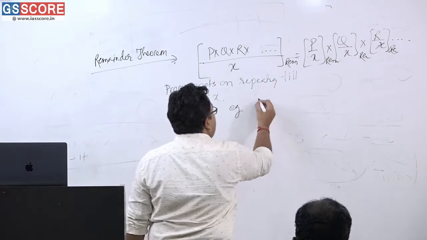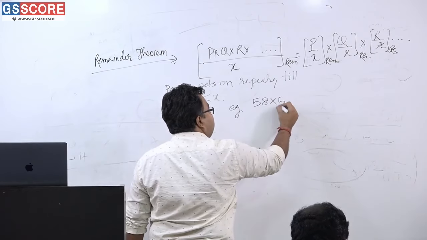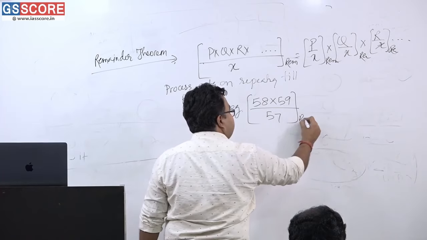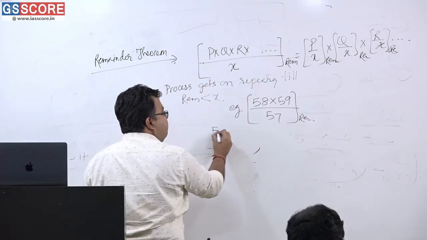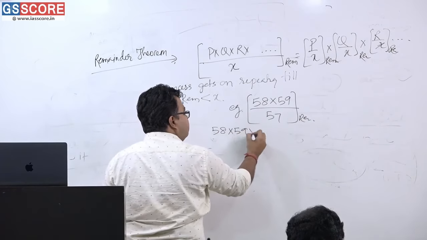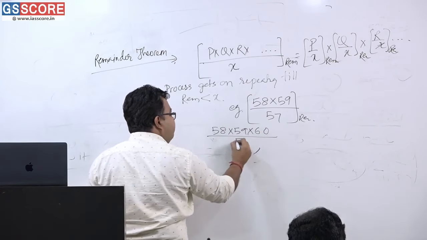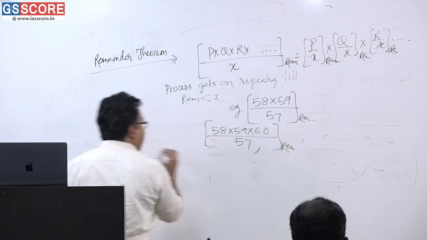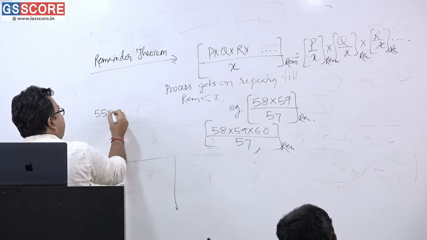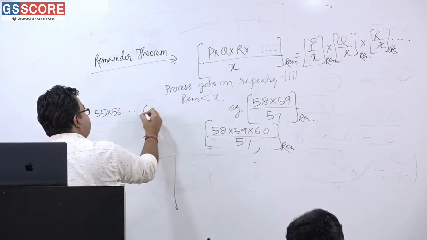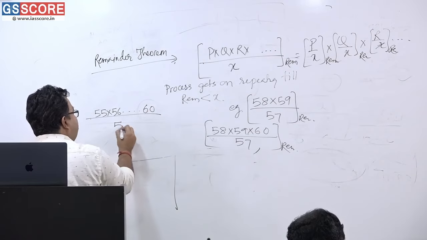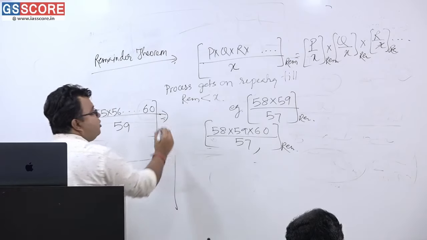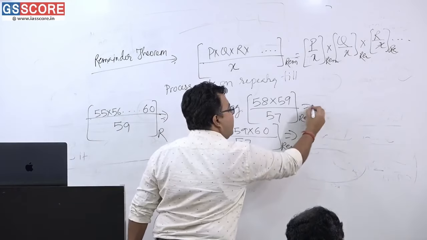Example. 58 into 59 when divided by 57, what is the remainder, using this very process? 58 into 59 into 60 when divided by 57, what is the remainder, using this very principle? And 55 into 56 dot dot up till 60 when divided by 59, what is the remainder? These are the three things that you have to just tell me: first, second and third example.